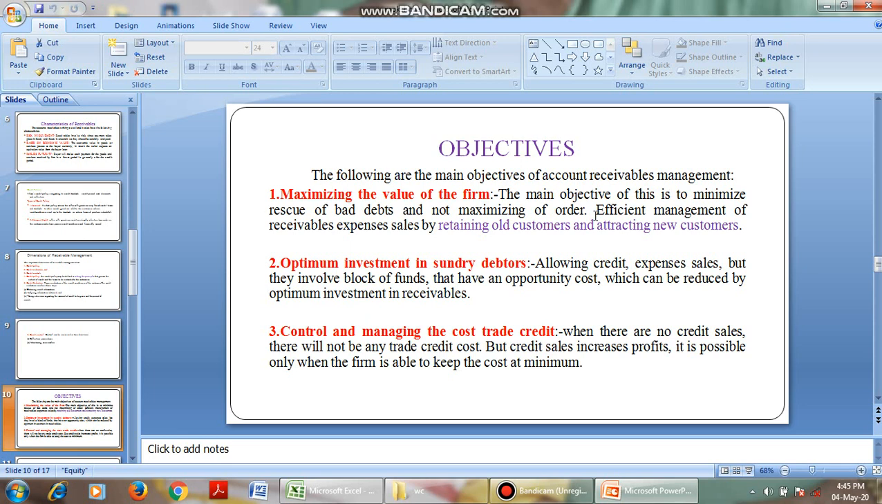Controlling and managing the cost of credit. When there are no credit sales, there will not be any trade credit cost. But credit sales increase the profit. It is possible only when the firm is able to keep the cost minimum. That is, the cost should be minimum and sales should be maximum, so that the profit increases.